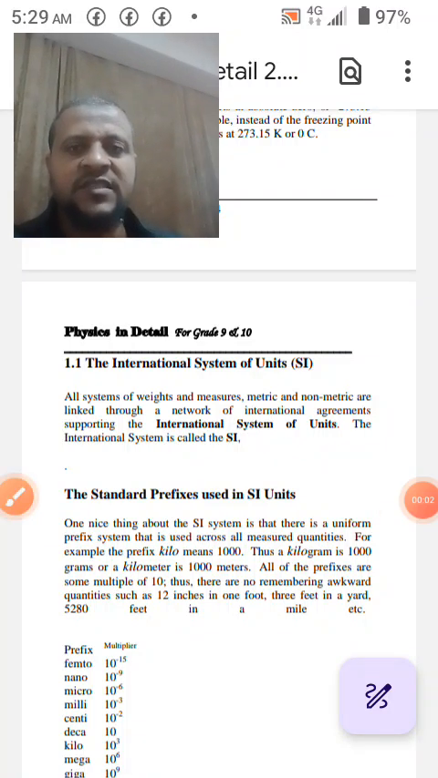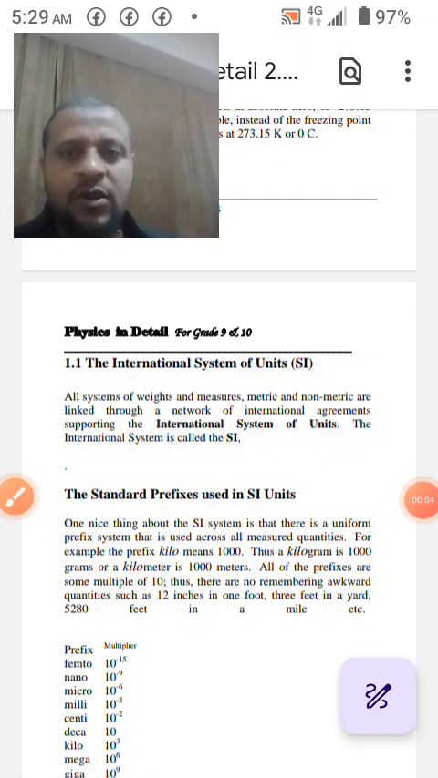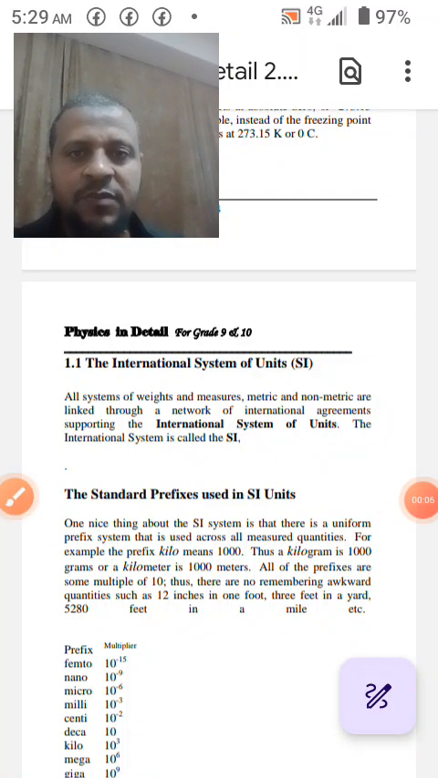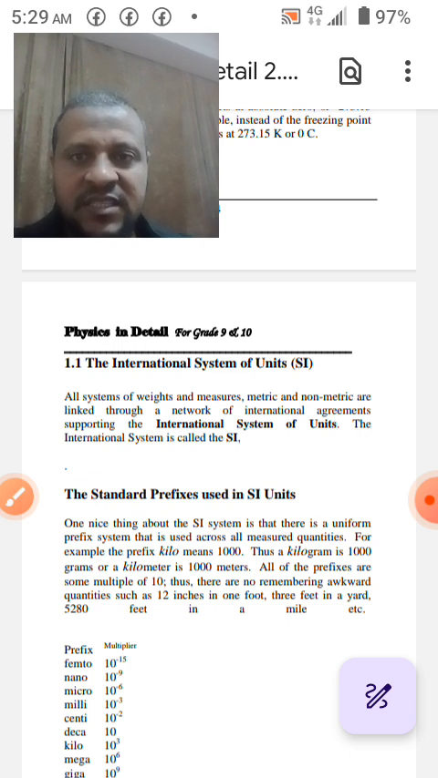Here we go. The International System of Units, SI. All systems of weights and measurements, metric and non-metric, are linked through a network of international agreement supporting the International System of Units. The International System is called the SI.